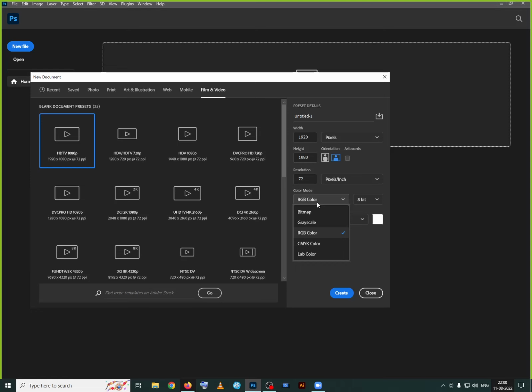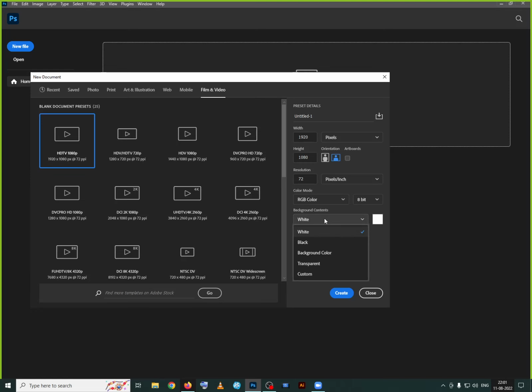Because the printers are coming with the 4 colors, that's the reason we have to take CMYK. Now for screen, the picture tube has the 3 filaments: red, green, and blue. So that's the reason we use RGB for this one.